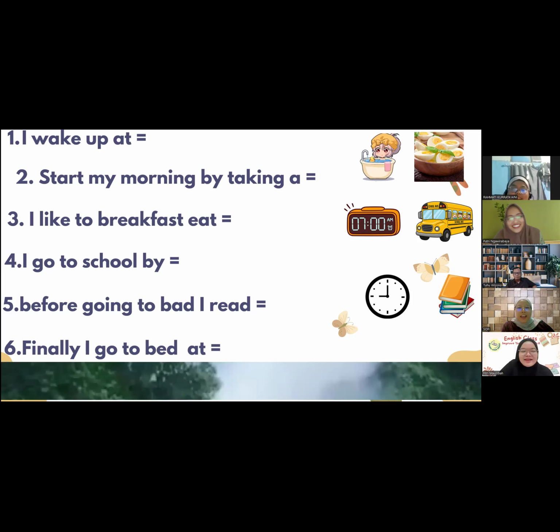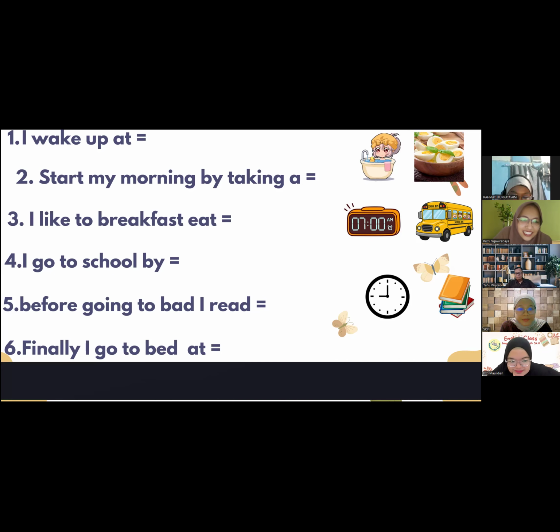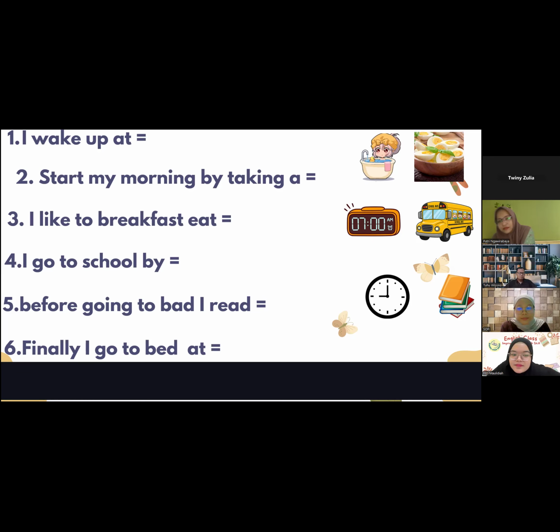Miss Putri, can you help me answer the number 3? Yes. I like to breakfast, eat egg. Okay, and number 4, maybe Miss Twinny, can you help me? Yes, I go to school by bus. By bus. Okay, and the number 5, Mr. Tuhu, can you help me for answering number 5?